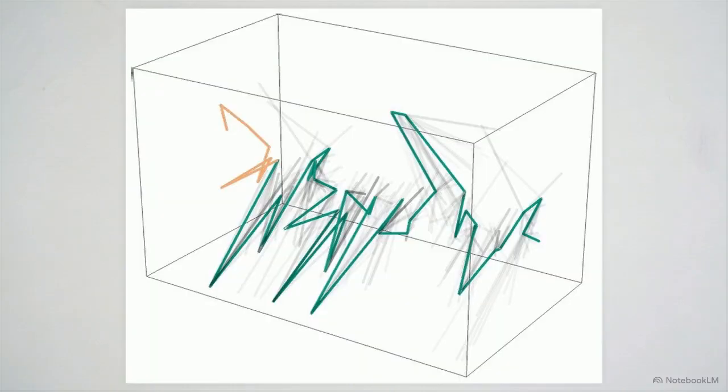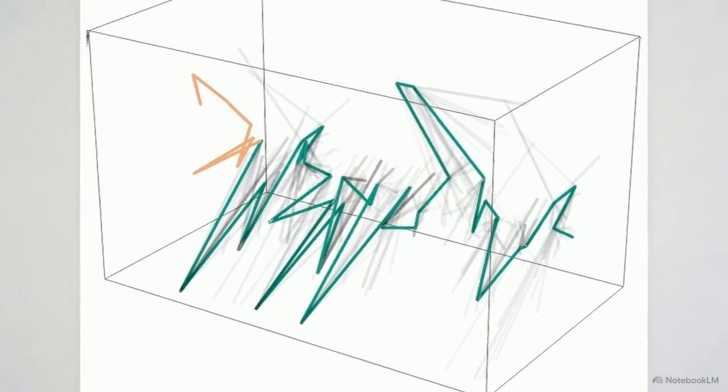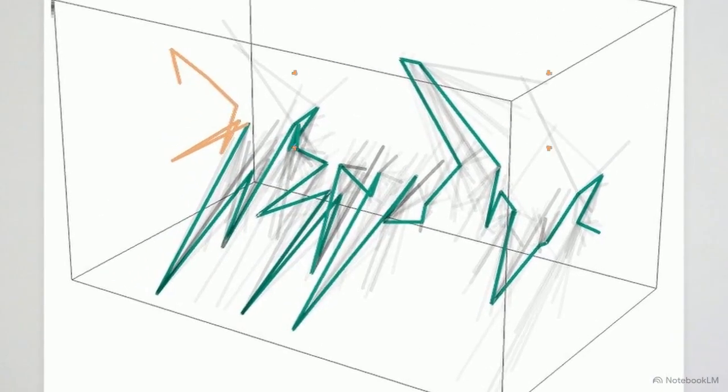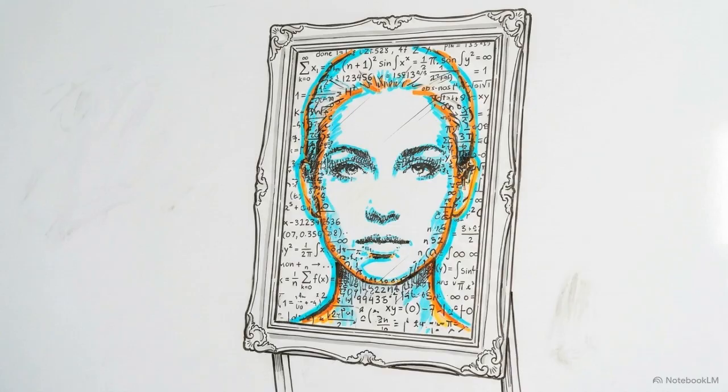As it forms a sentence, the system traces a complex logical trajectory through its mathematical map. The resulting text feels human, but the output is driven entirely by these rigid mathematical rules. This technology functions as a mathematical mirror, reflecting the patterns of our own language back at us.